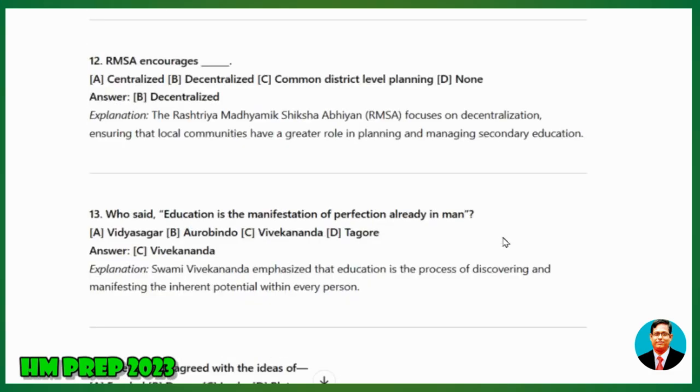12. RMSA encourages A) centralized, B) decentralized, C) common district level planning, D) none. Answer: Decentralized. Explanation: The Rashtriya Madhyamik Shiksha Abhiyan, RMSA, focuses on decentralization, ensuring that local communities have a greater role in planning and managing secondary education.